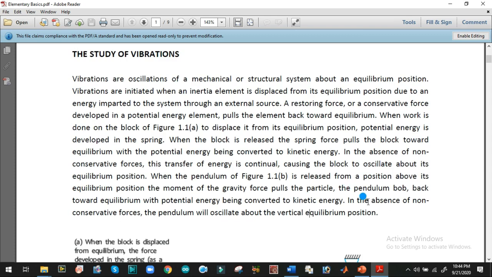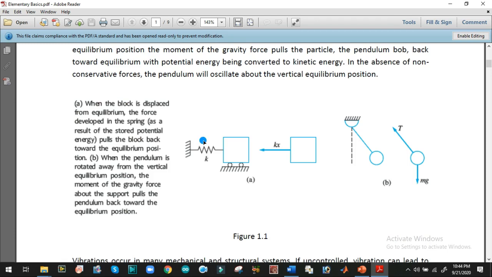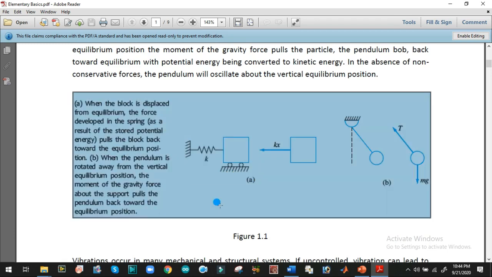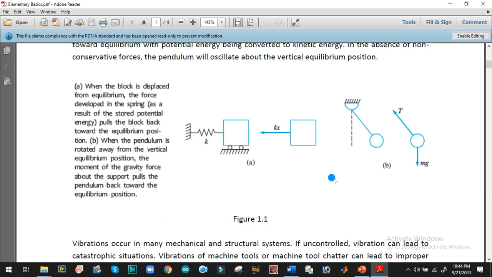If we consider that there is no conservative force, for example no gravity force, then the pendulum will oscillate about the vertical equilibrium position forever. Here we can see the mass spring system, with the block of mass m and the stiffness element k, and this is the simple pendulum hanging from a pivot point with the help of a string. Again, this string will be considered massless.